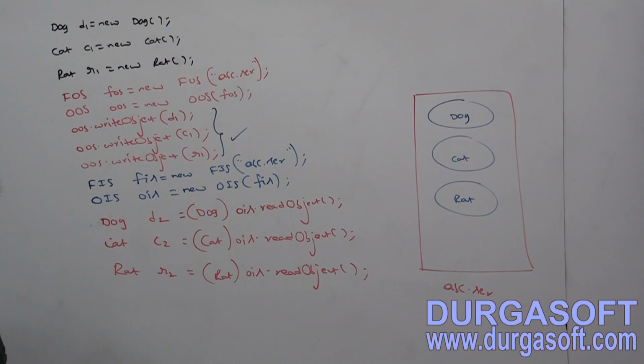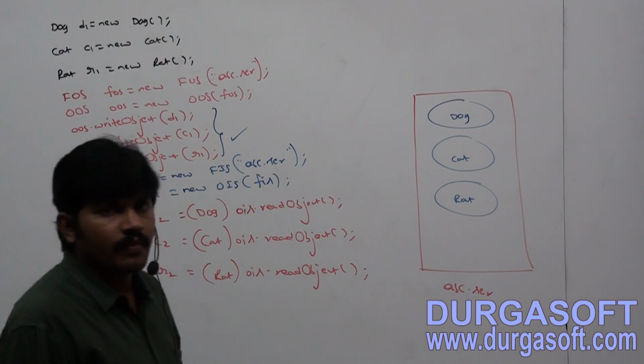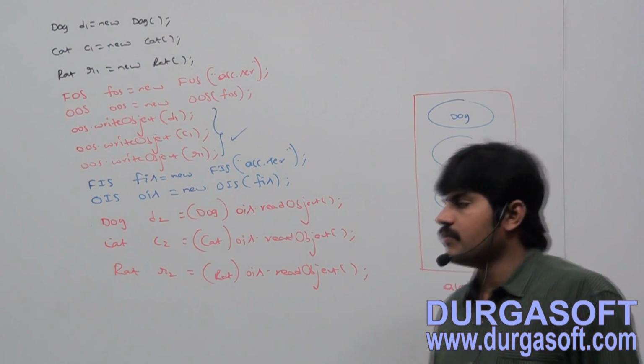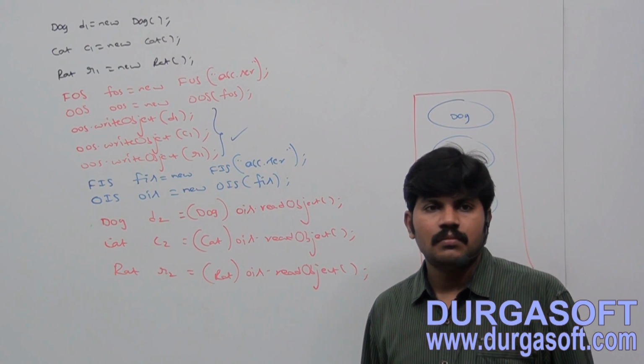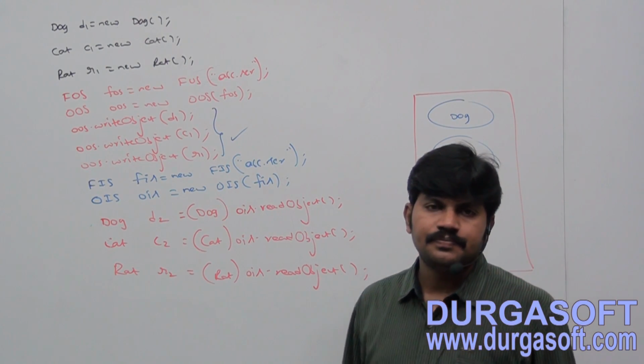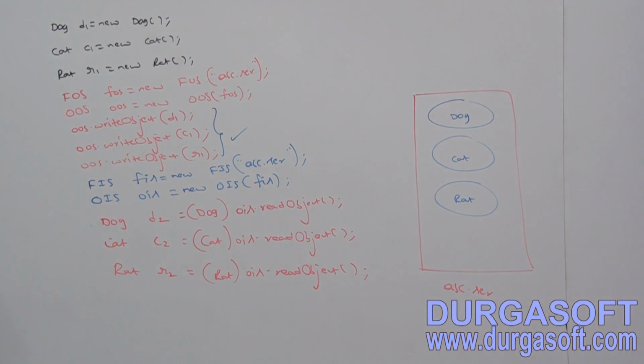Completed clearly. Cat c1 is equal to new Cat, Rat r1 is equal to new Rat, like that.